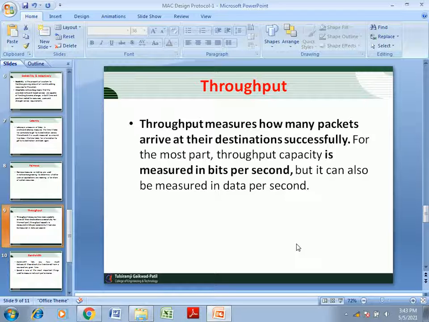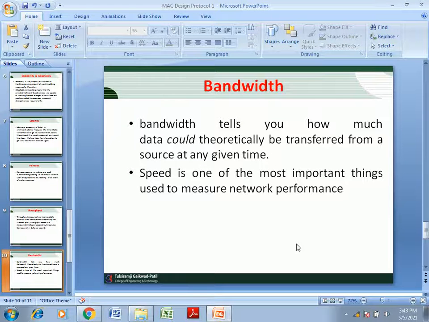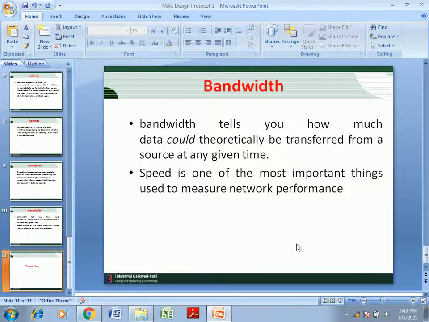Like latency, the importance of throughput depends on the application. Last is the bandwidth. Bandwidth refers to channel utilization. For effective communication, due to limited bandwidth, a MAC protocol should make use of bandwidth as efficiently as possible. So this is all about the requirements and objectives of the MAC design.